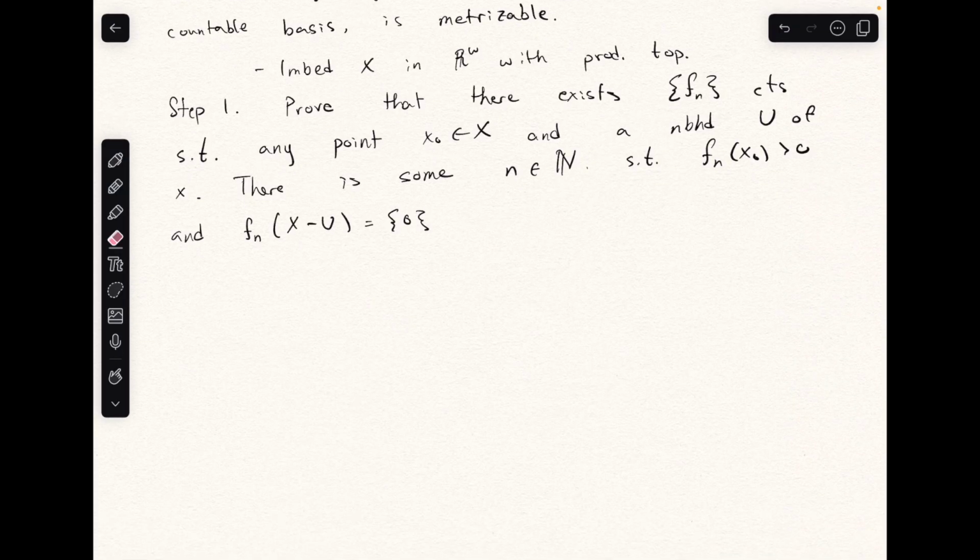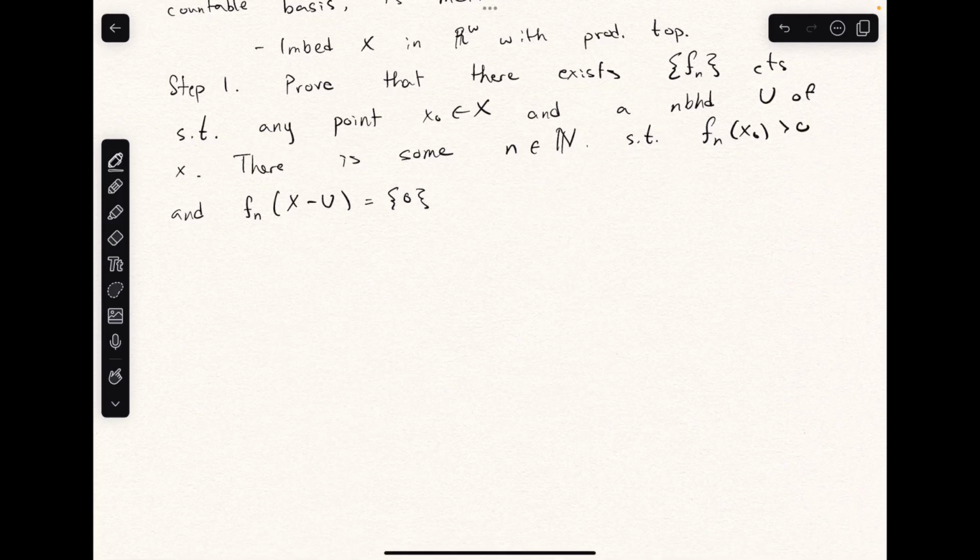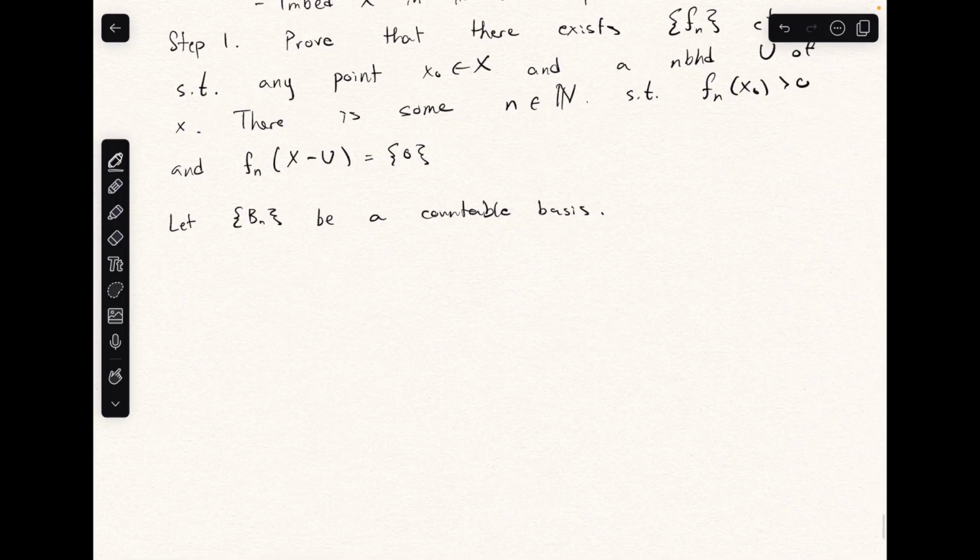And what we're going to do is use the fact that there's a countable basis for this topology. So we say, let this collection B of n be a countable basis. And then we're going to construct functions based off of these basis sets. And the way we do that is we say for each pair of indices, n and m, where the closure of the basis set corresponding to n is contained in the basis set of m,